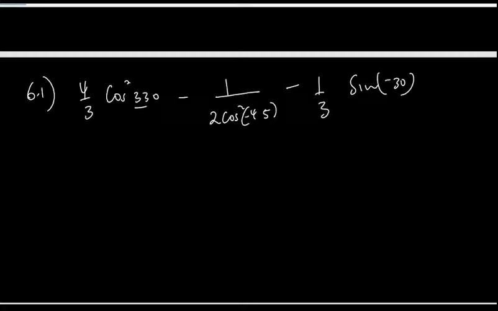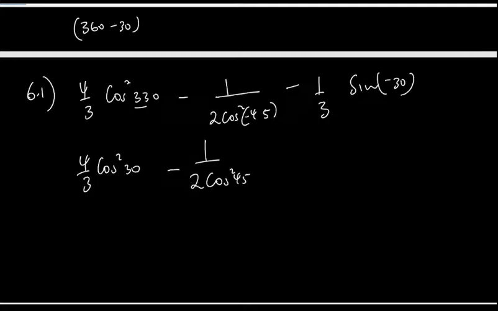So where do we find 330? That's the fourth quadrant, which is 360 minus 30. And in that quadrant, the cos is positive. So meaning that this is going to be 4 over 3 cos squared of 30 minus, you know that the cos of a negative is the same as the cos of a positive, so this is not going to have any effect. So it's 1 over 2 cos squared of 45. And then pull out this negative, so it's going to be positive 1 over 3 sine of 30.